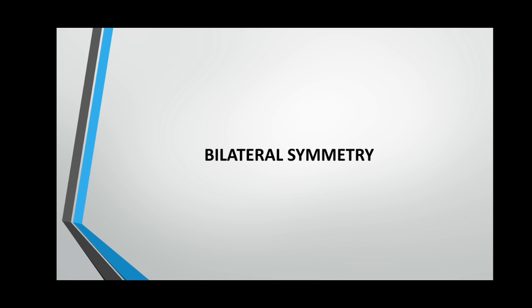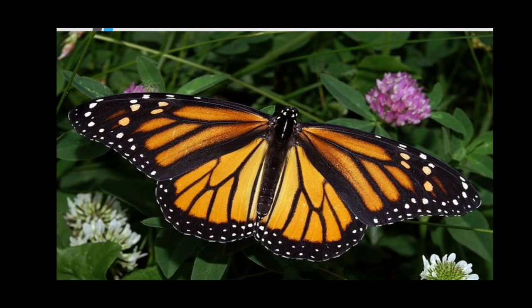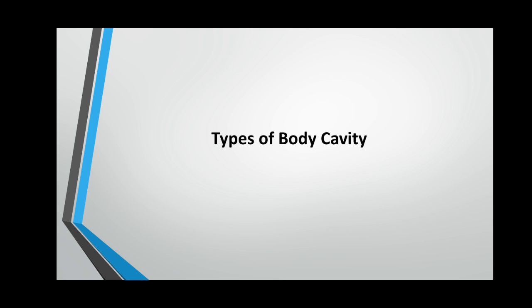The bilateral symmetry can be shown in this diagram. You can see a butterfly which can be divided into two halves, the right and the left, and both are the mirror images of one another. And it has a head at the top and a tail at the bottom. Tail is not obvious here, but it can be shown in the larval stages.